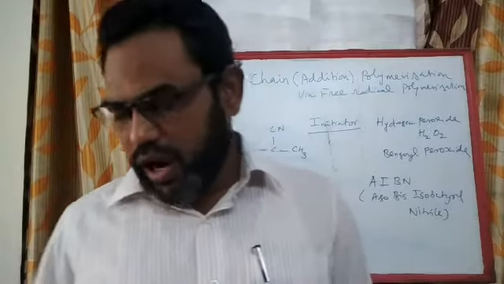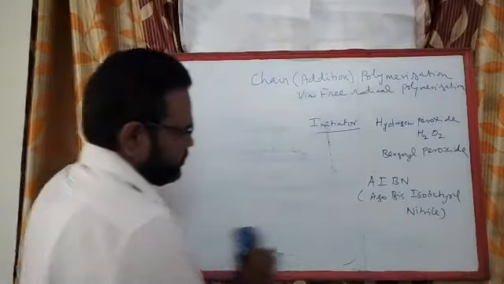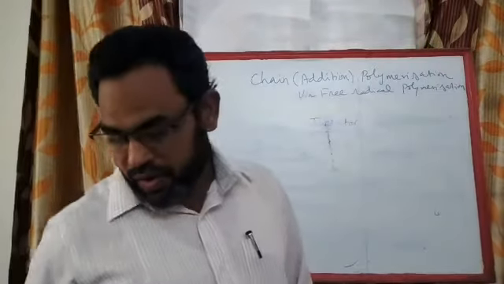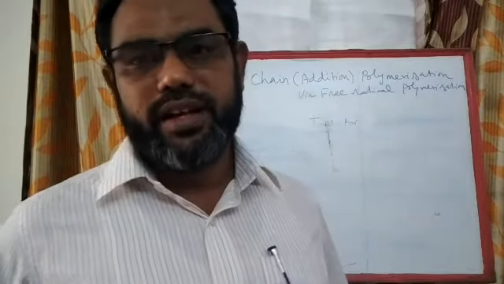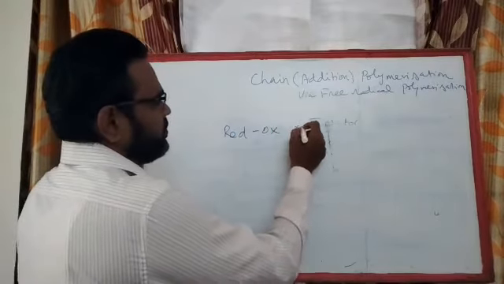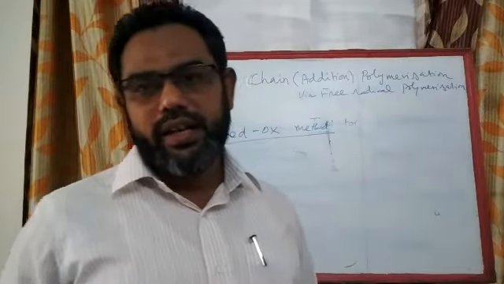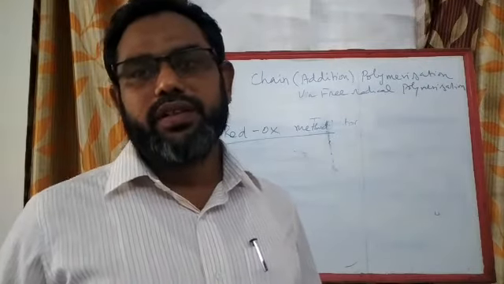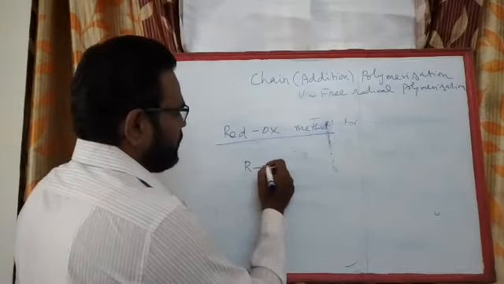There is another method of producing radicals called the redox reaction, for which no radiation or temperature is required. Redox means reduction and oxidation, which take place simultaneously in a particular chemical reaction. So for example, I take this ROOH,